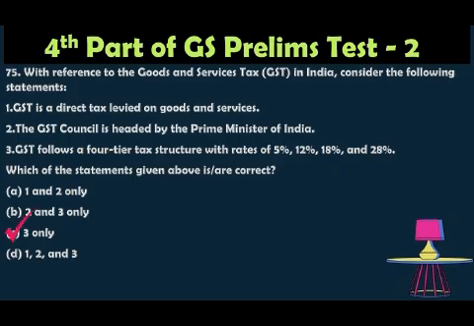GST is an indirect tax, not a direct tax. The GST Council is headed by the Union Finance Minister, not the Prime Minister. So the first and second statements are wrong. GST follows the four-tier structure of 5%, 12%, 18% and 28%. This is a very important point, so you can note this one. So the correct answer is option C, 3 only.